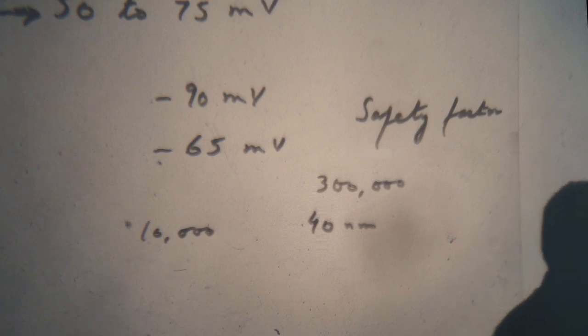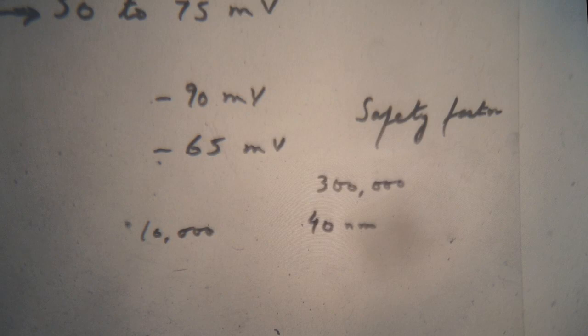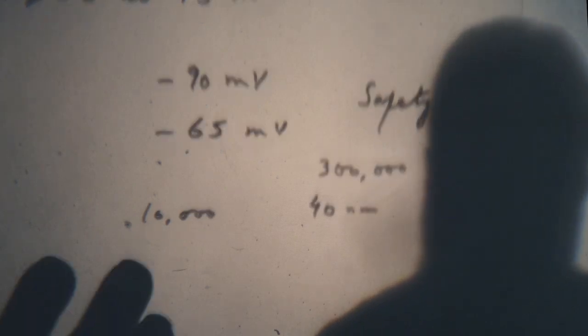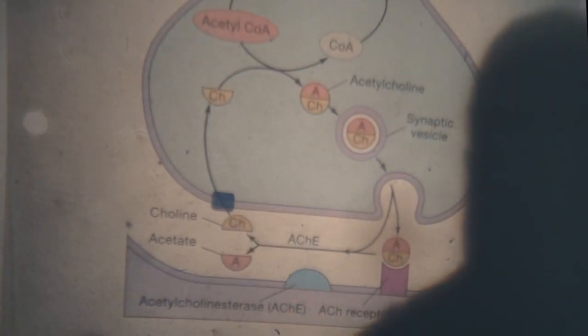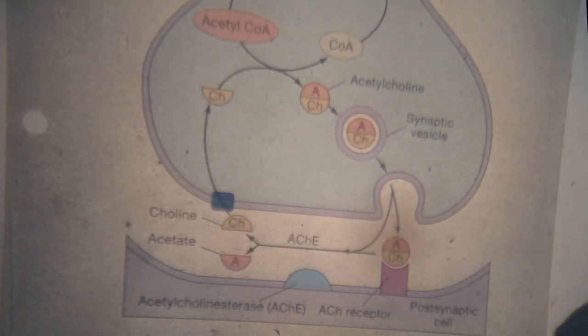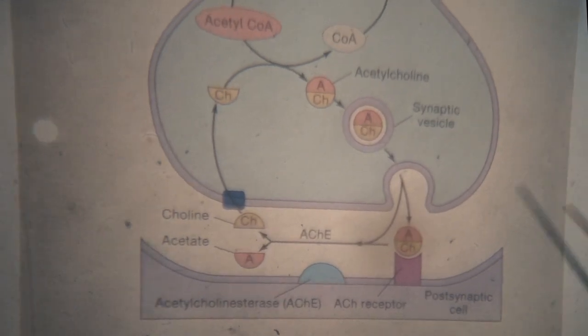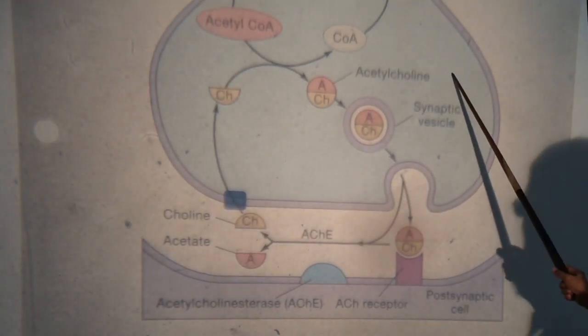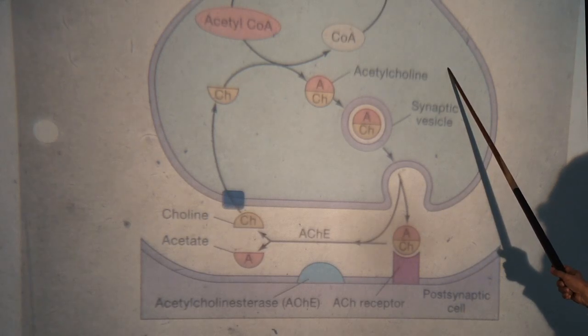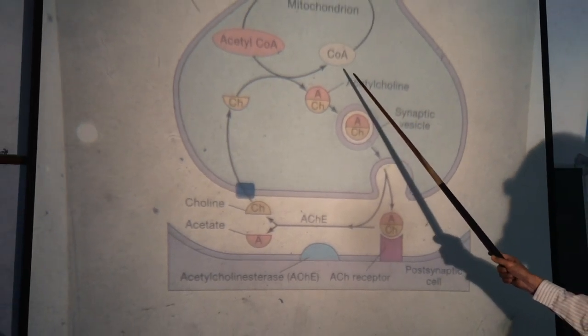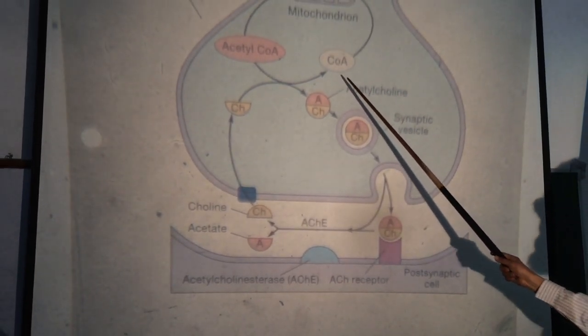Acetylcholine is synthesized in the nerve terminal or the end foot. You see, this is the motor nerve terminal or the end foot, and acetylcholine is synthesized in this.